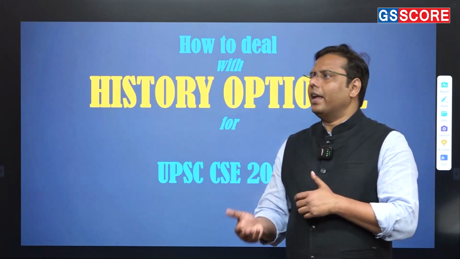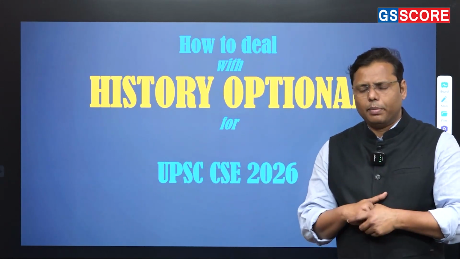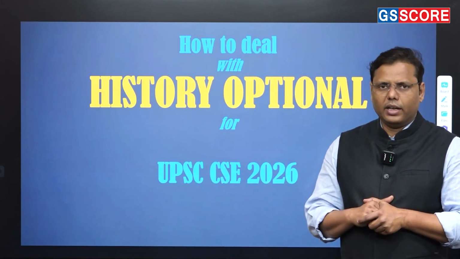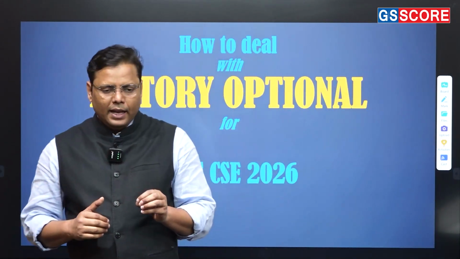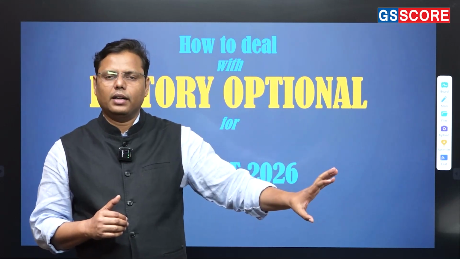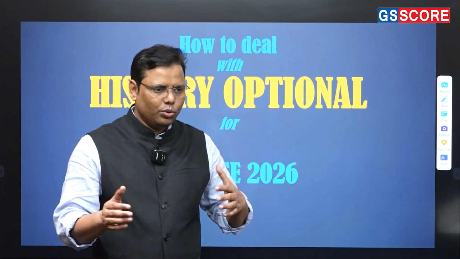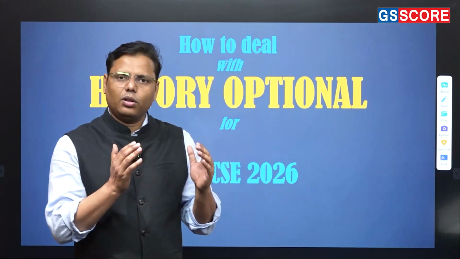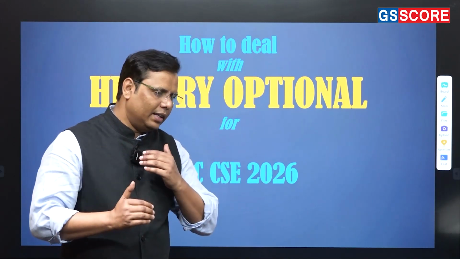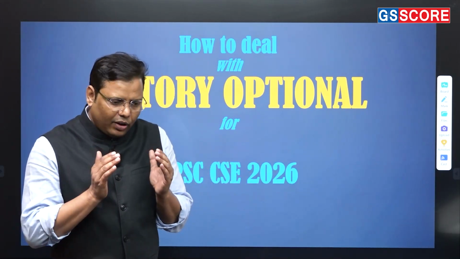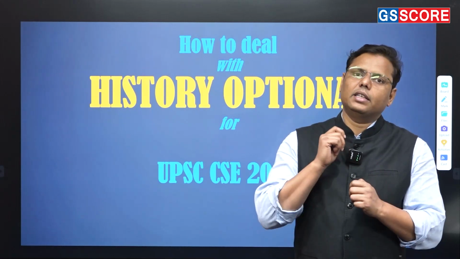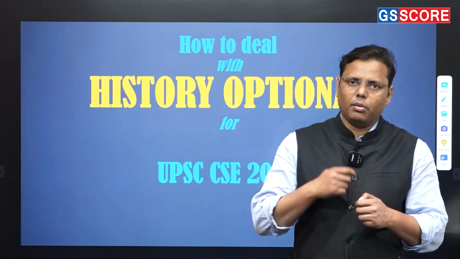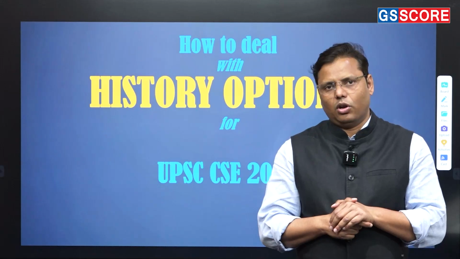When it comes to any optional paper, which is true for all optional papers but precisely for history, most of the time students believe that it is all about content. They believe that there are certain notes or books, and once they have covered all those notes and books, their syllabus is done. But if you are really attempting UPSC with history optional, there are certain things you have to be very clear about. Otherwise, you will be facing problems while attempting UPSC with history optional.